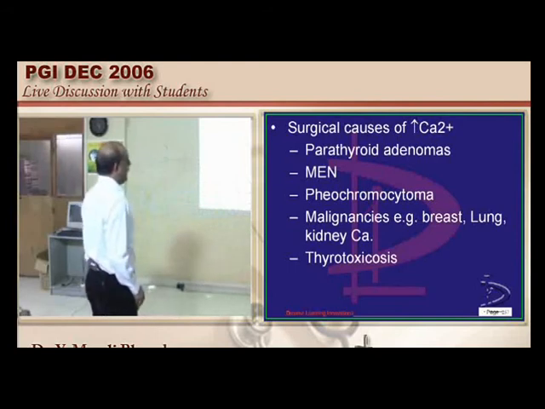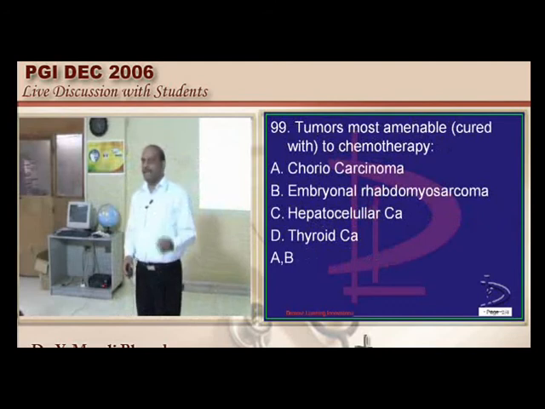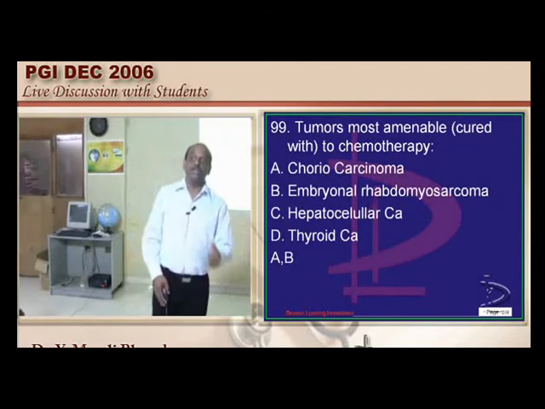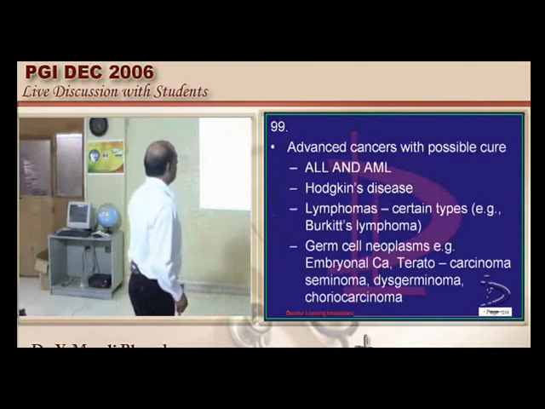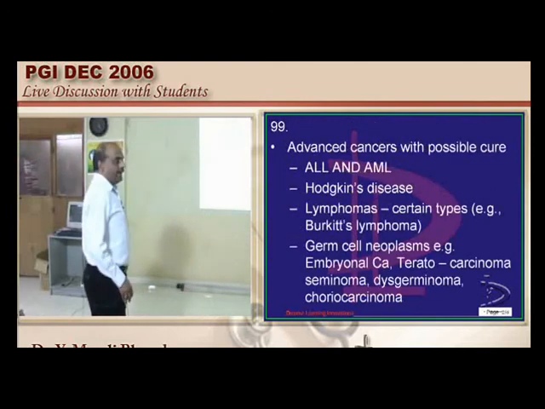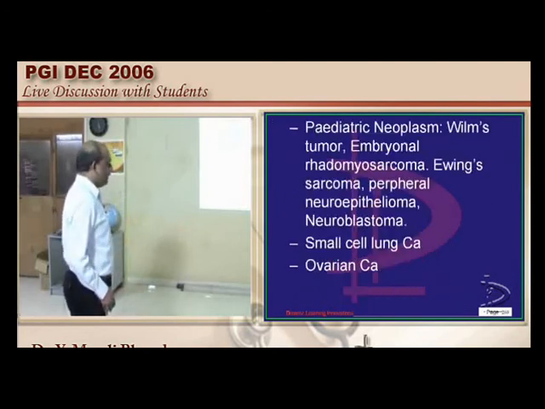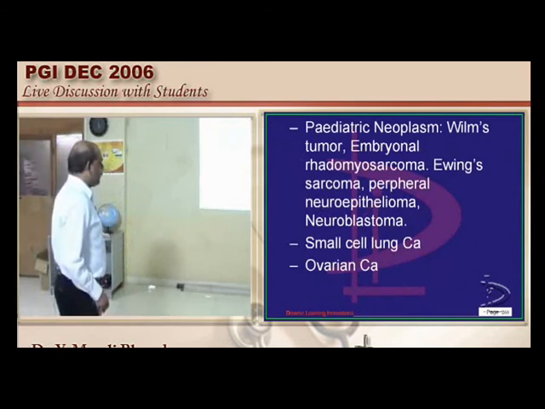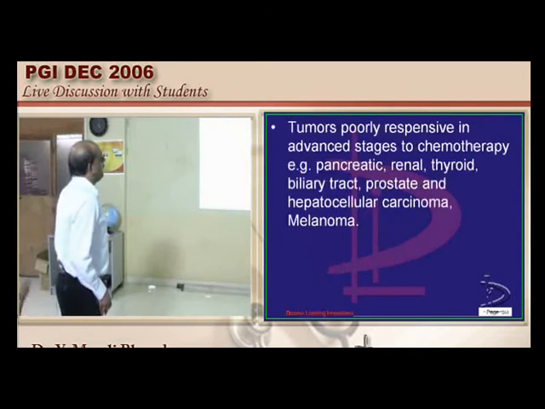Surgical causes for hypercalcemia. Now which tumors can you take care of by chemotherapy, which tumors are not responsive to chemotherapy? Out of all, ALL, AML, Hodgkin's, germ cell neoplasms, pediatric neoplasms like Wilms, embryonal rhabdomyosarcoma, Ewing's sarcoma, small cell carcinoma, ovarian carcinoma, they are all the ones which are responsive to your chemotherapy.